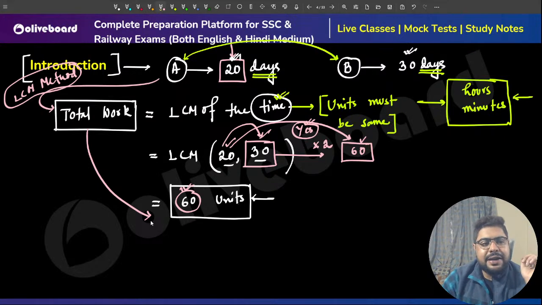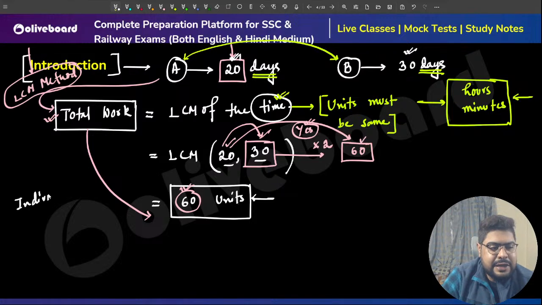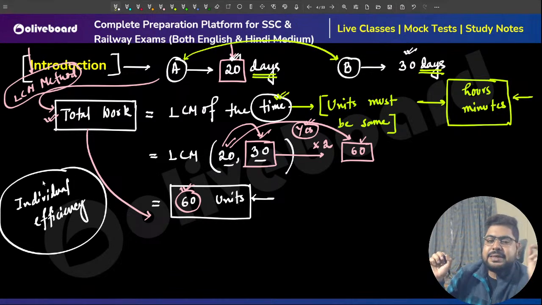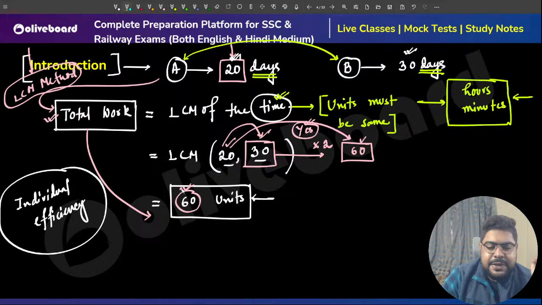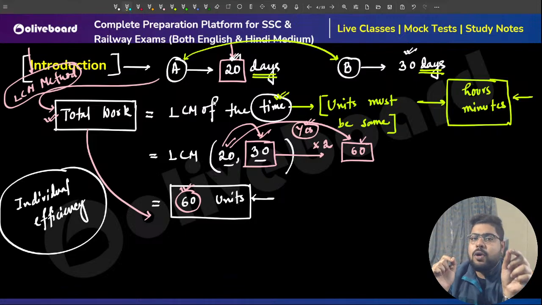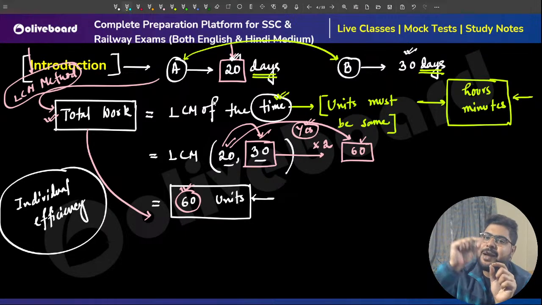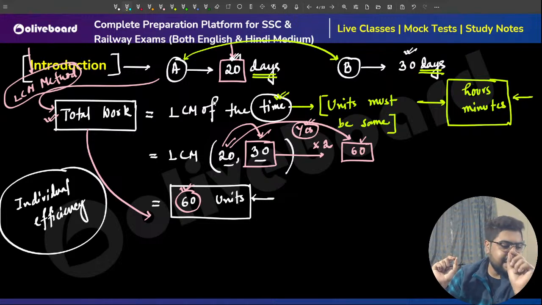Now once we have understood the total work using this LCM method, what do we need to do? We need to figure out individual efficiencies. What do I mean by this? Individual efficiency means, think of it like this: that there are 60 small works, or 60 steps, to that particular work.